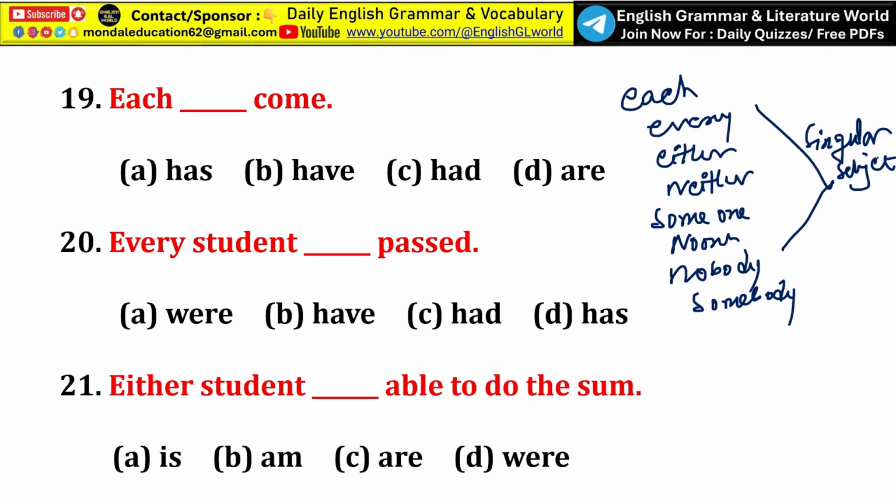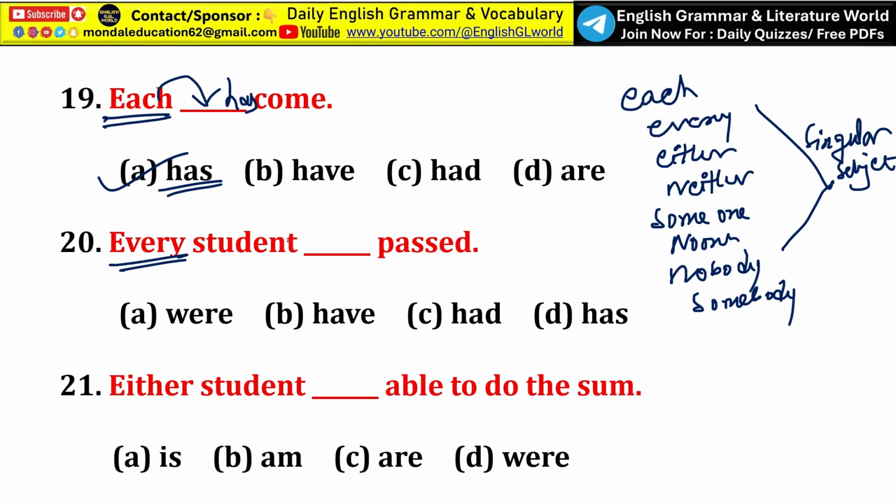So here each is itself singular, so it takes a singular verb, and that is has. So each has come.